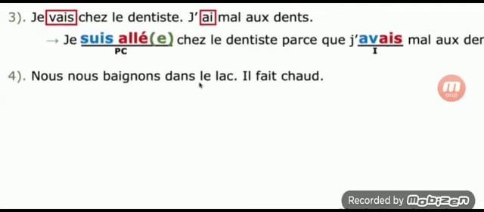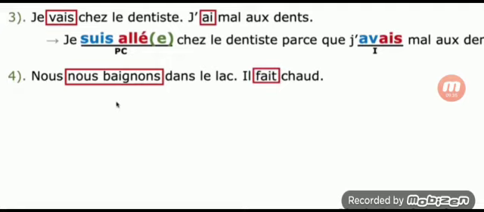Fourth one. Nous nous baignons dans la lac. Il fait chaud. We are taking a bath in the lake. It is hot. So two verbs you must identify. Nous baignons is one verb. Second verb is faire.